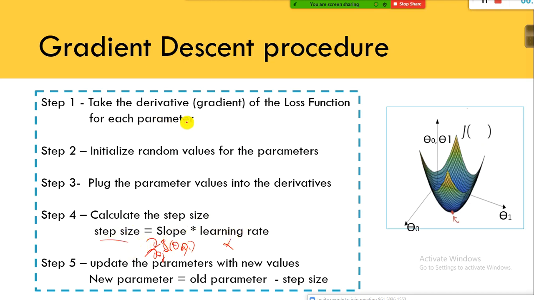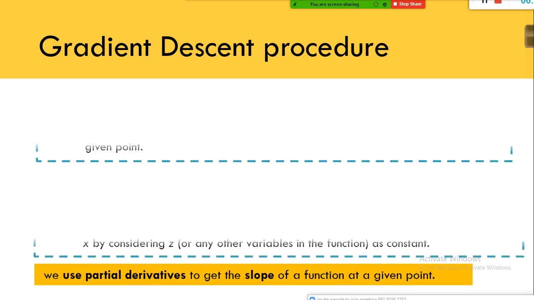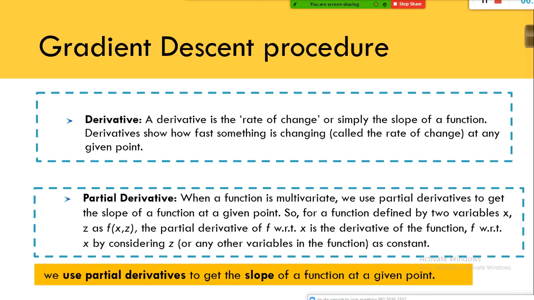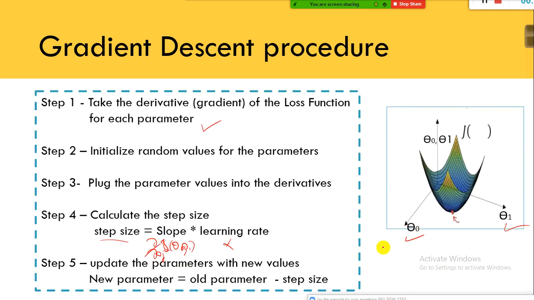First step, what we do is we take the derivative of the loss function for each parameter. For theta naught also we take the derivative, and for theta 1 also we need to take the partial derivative. What I have shown here is only one parameter, but we are using two parameters, theta naught and theta 1. To get the optimal value, you need to take the partial derivative of the loss function for each parameter. Initialize random values for the parameters.